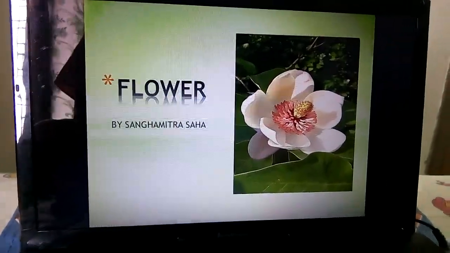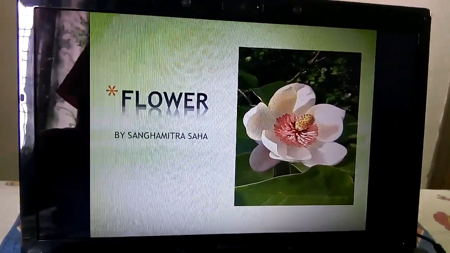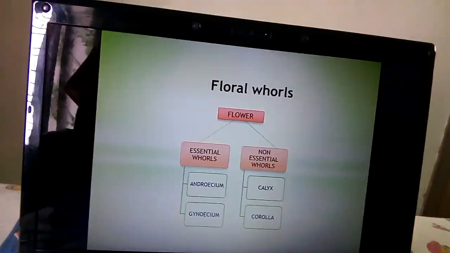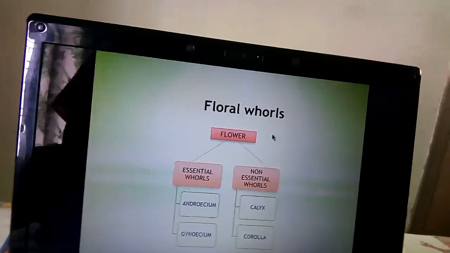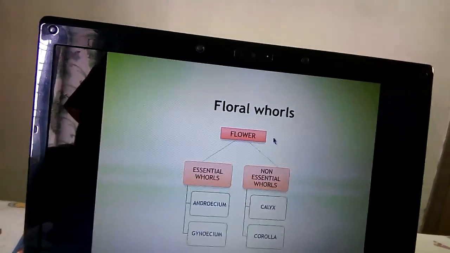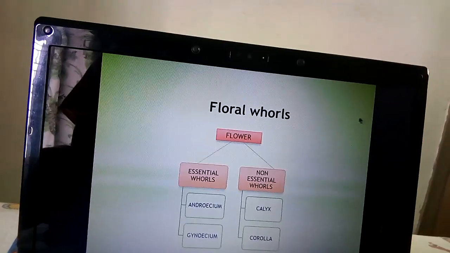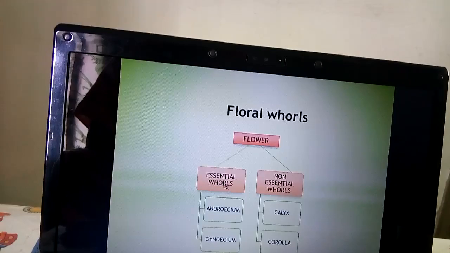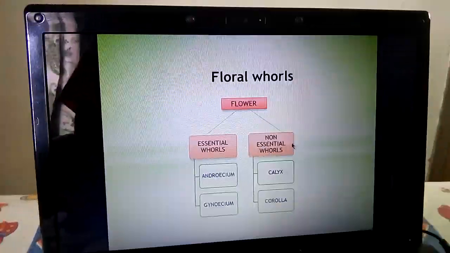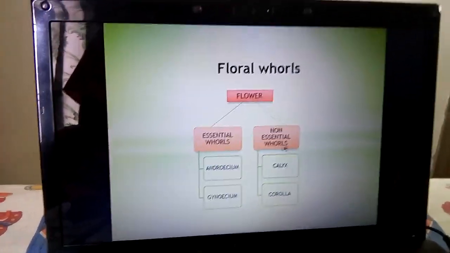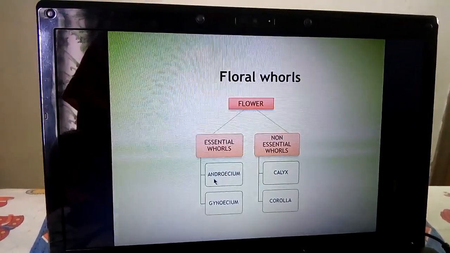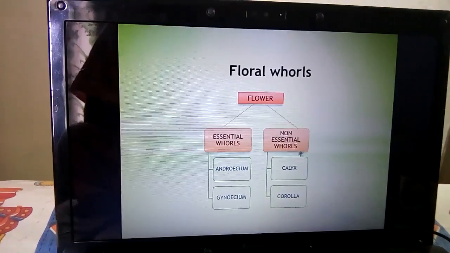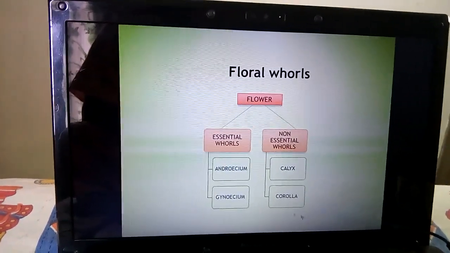Today I am going to discuss the classification of flowers. In my previous class, I already told you what a flower is. A flower is the reproductive part of a plant, and I already told you the parts of a flower. One is the essential parts, another is the non-essential parts. What are the essential parts? Androecium and gynoecium. The non-essential parts or whorls are calyx and corolla.